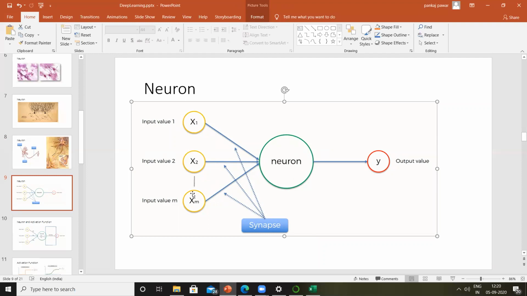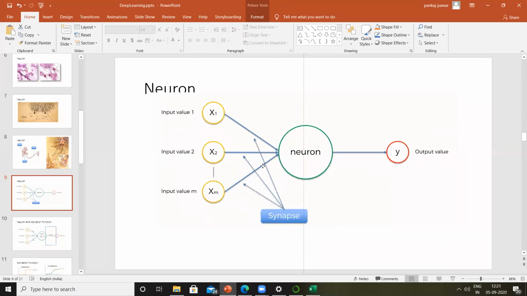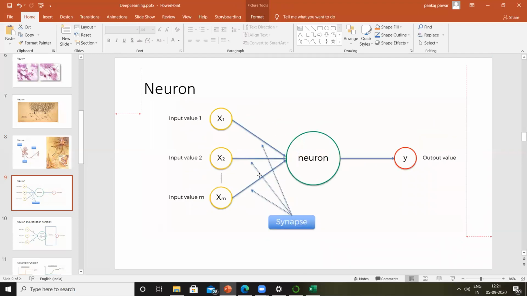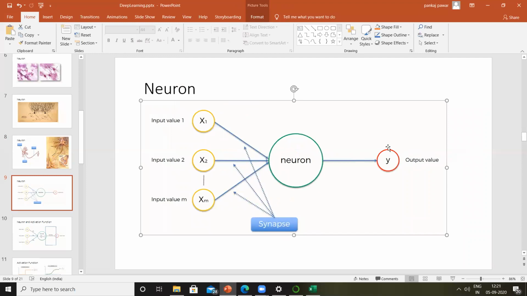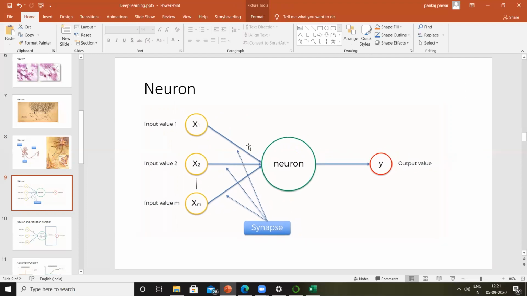This x1, x2, x3, x4 till xn, these are nothing but dendrites which serve as an input to these neurons, right? And the output of the neuron is over here, y. Again, there can be multiple dendrites here, and so on. So in the computer world, the neuron structure looks like this. And this is just one single neuron. And again, the human brain is made up of billions and billions of neurons.